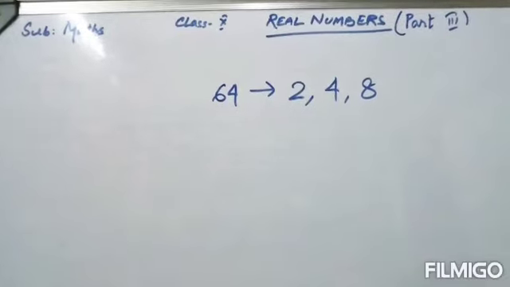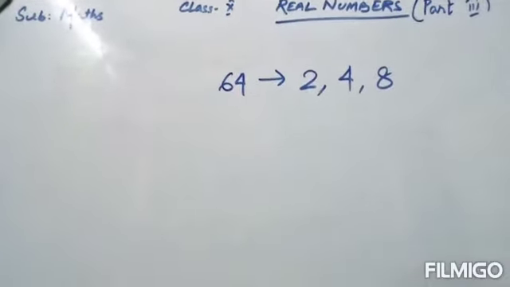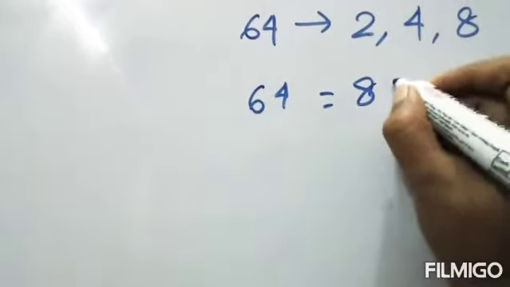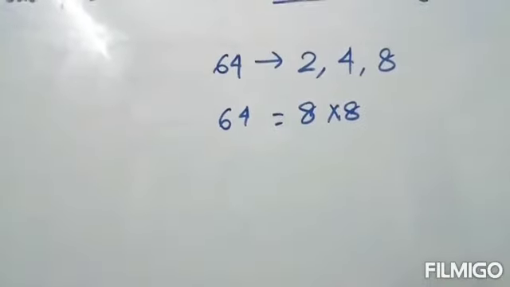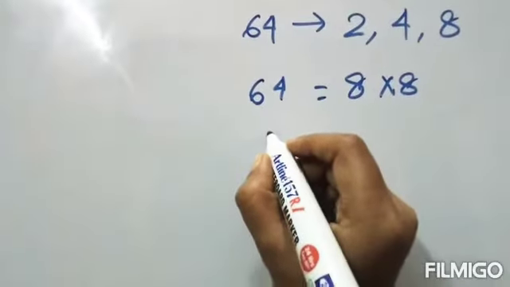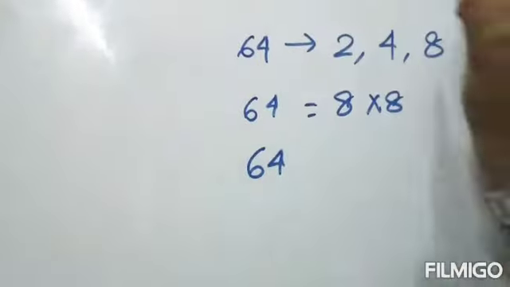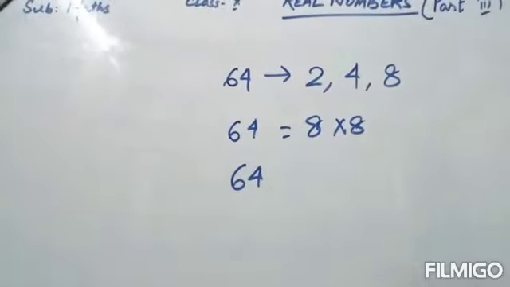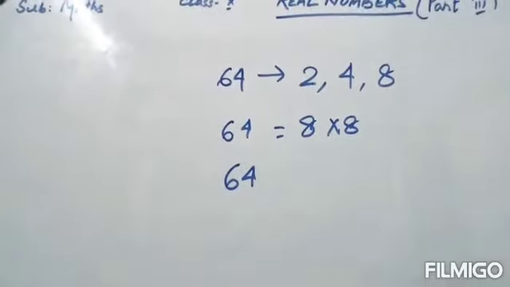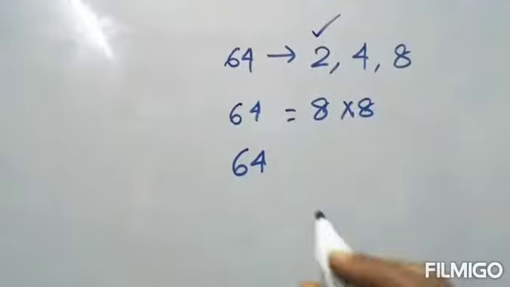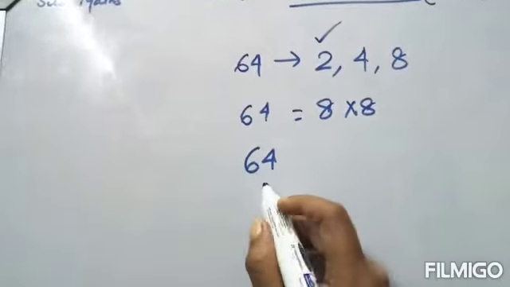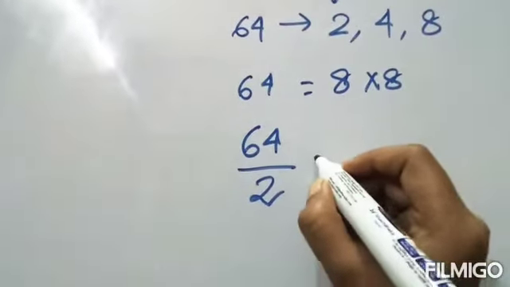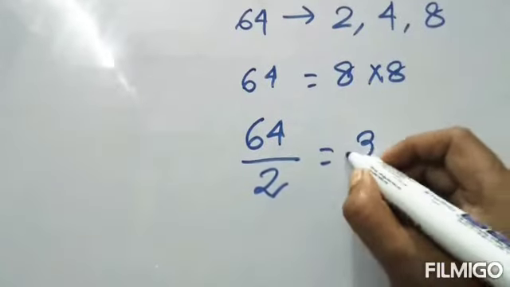Now if I say, what is the base of 64? 8 8s are 64, that we all know. Now, I can divide by a prime number among the factors. Which prime number divides 64? 2. Now let us divide 64 by 2. Is it divisible or not? Let's check. Yes, it's divisible. It's coming as 32.